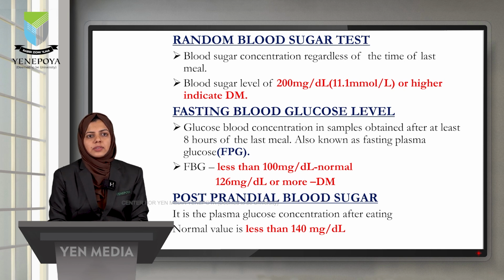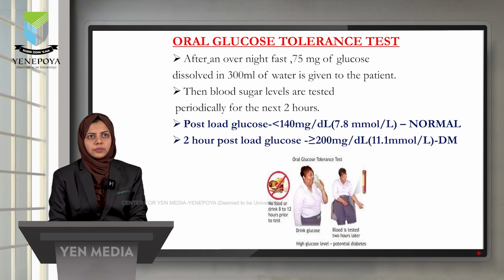Here, if the fasting blood glucose level is less than 100 milligram per deciliter, it is normal, and if it is 126 milligram per deciliter or above, it indicates the patient has diabetes mellitus. Next is postprandial blood sugar. It is the plasma glucose concentration after eating, and the normal value is less than 140 milligram per deciliter.